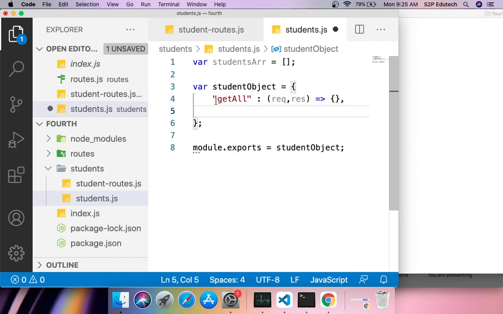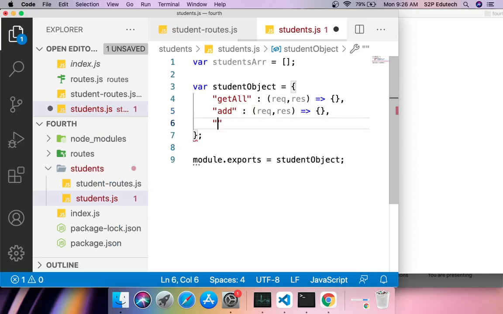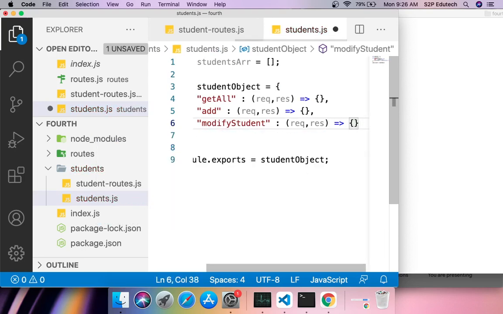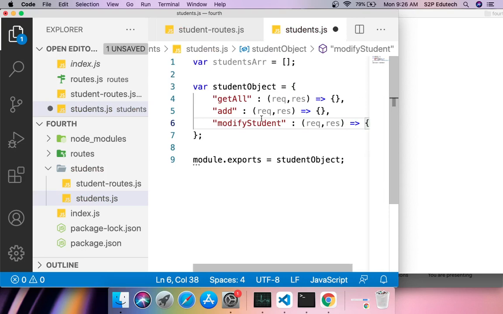After this, now ensure that because it is a JSON, this has a key colon value, and its value part in this case is a function, right? So in your value you can also always have a function. After that I am creating another key, let's say add, and inside this I am saying again request, response and again a function. Then I am saying modify student. Against this again request comma response and a callback function, right? So for now I am just keeping three functions here.